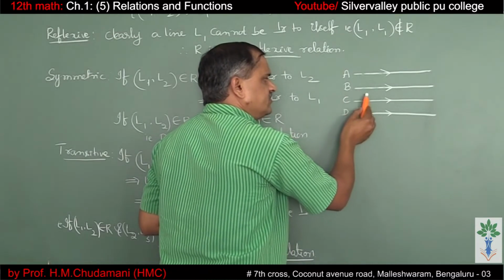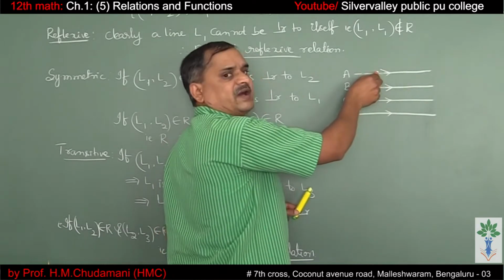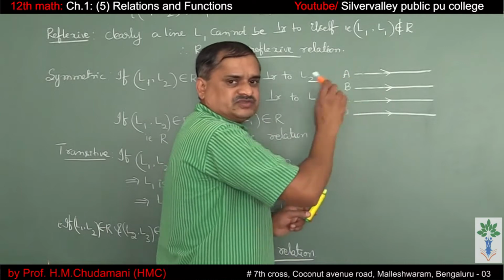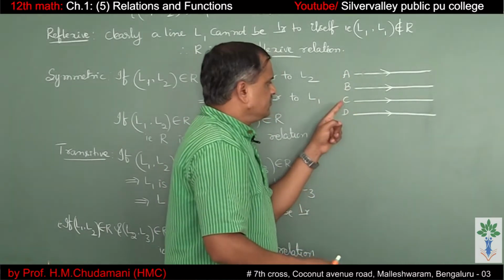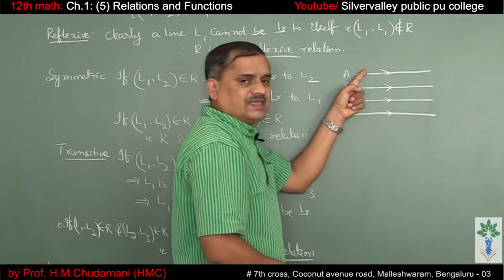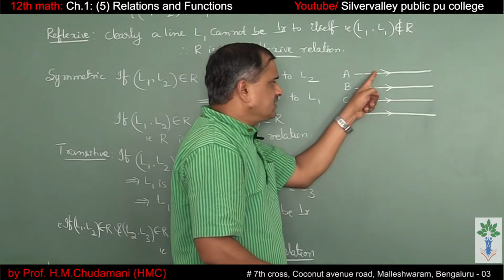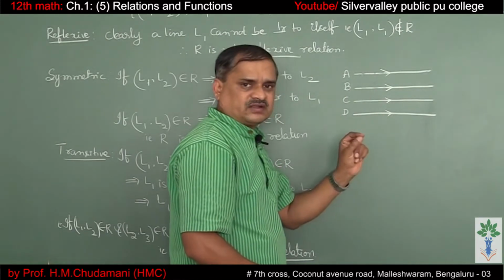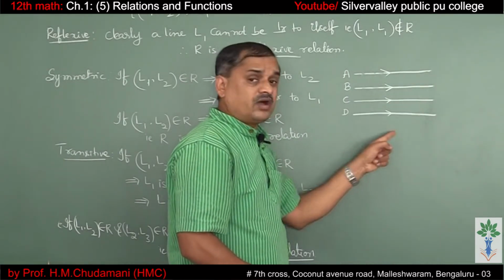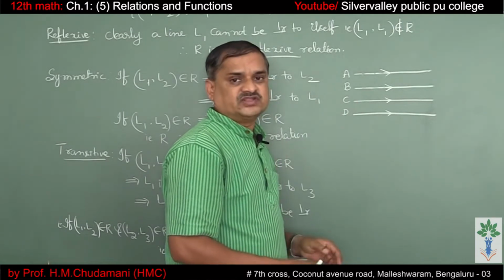A parallel to B means B is also parallel to A. That means symmetric. For the transitive relation, take three lines A, B, C. A is parallel to B and B is parallel to C. In fact, A and C are also parallel. That means it is a transitive relation also. So the set of lines in a plane forms an equivalence relation.